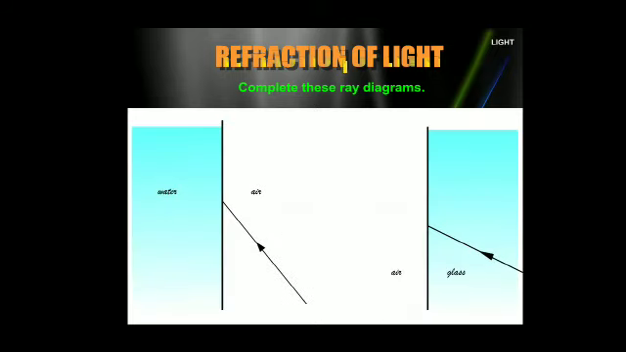Similarly, you can draw for this also. The ray of light travels from air to water, and here glass to air. That is, in the first case, optically rarer to optically denser, and in the second case, optically denser to optically rarer.